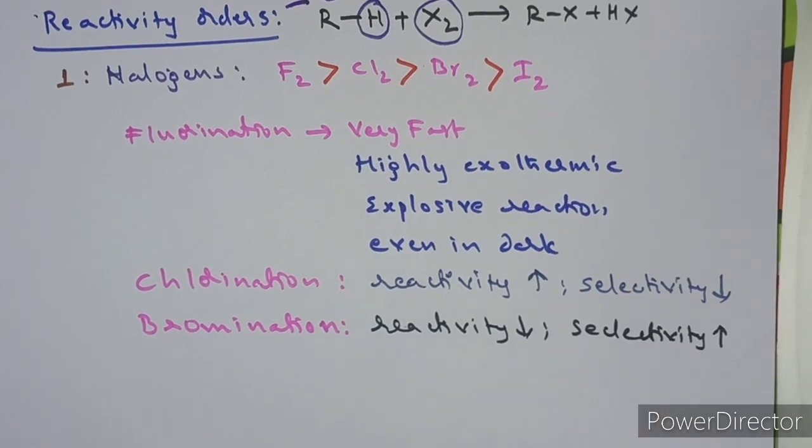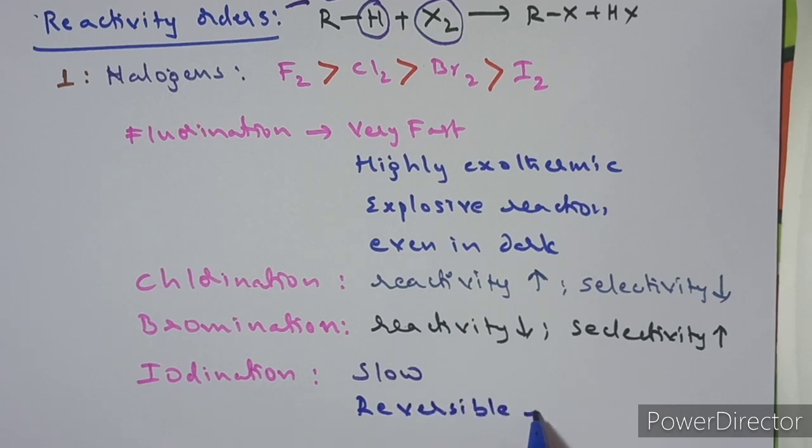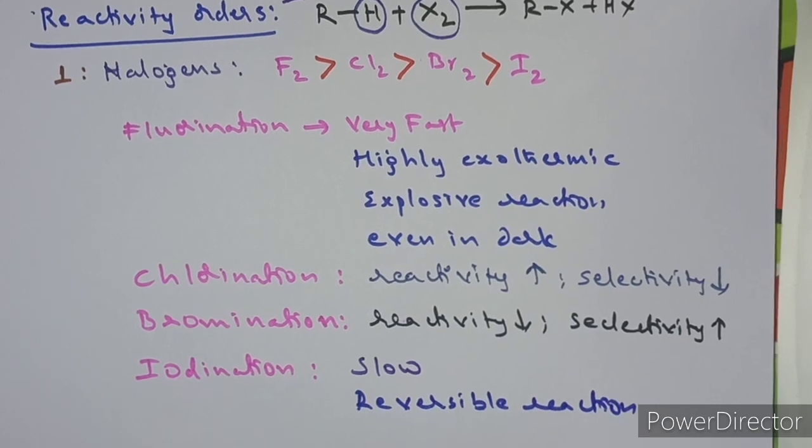Now, the reaction with iodine is called an iodination reaction. Remember, iodination generally takes place slowly. It is a slow reaction. It is not only slow, it is a reversible reaction. You must remember that it is a reversible reaction. Since it is a reversible reaction,